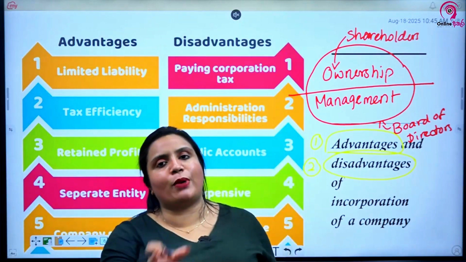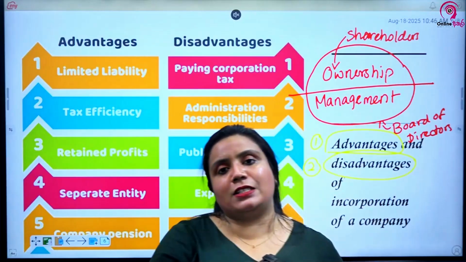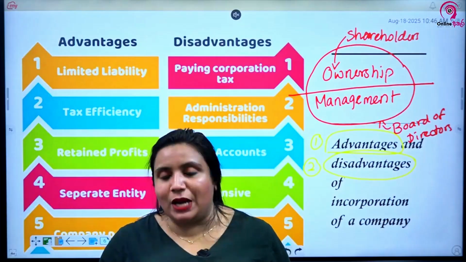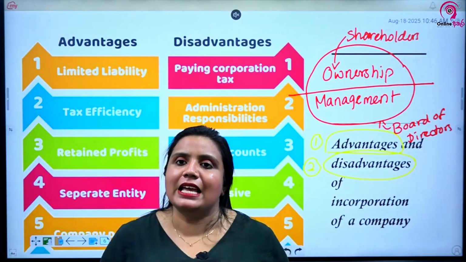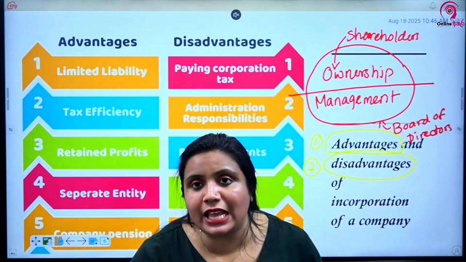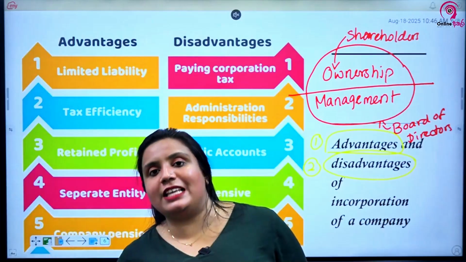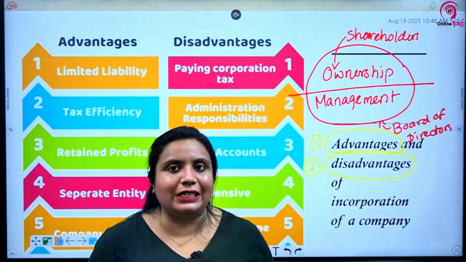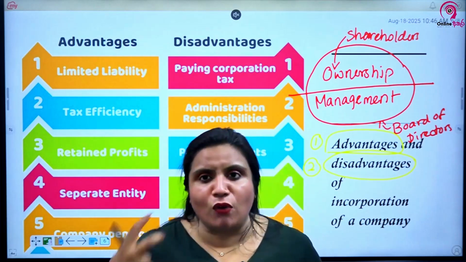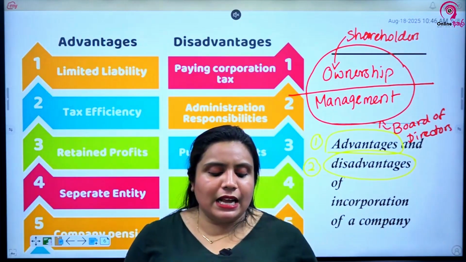But when you take a sole proprietorship or partnership, there is no corporation tax. In sole proprietorships and partnerships, owners will pay their income tax. Of course, they have to register. If they register, they have to pay the income tax. That's it. But when it comes to a company, not only the income tax that the shareholders pay, even the company pays a corporation tax. So therefore, the particular income, or let's say the profit, is double taxed. So double taxation is another disadvantage of a company.